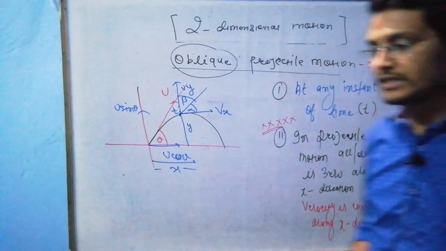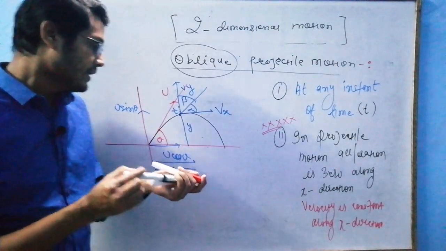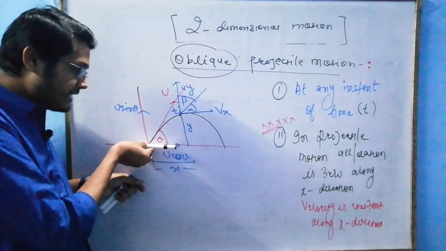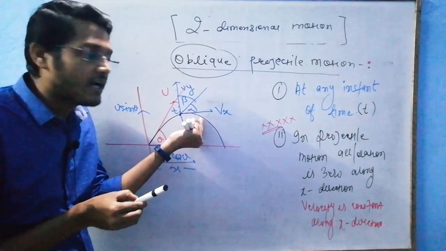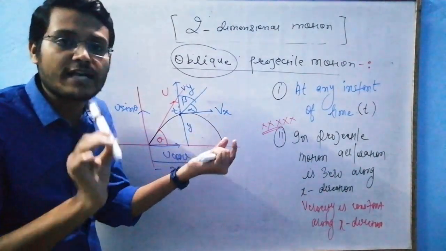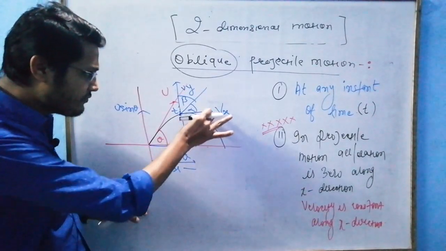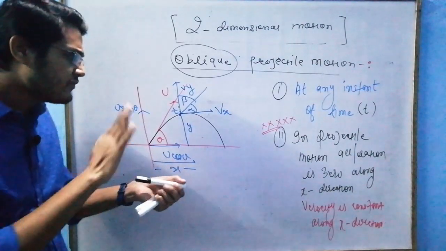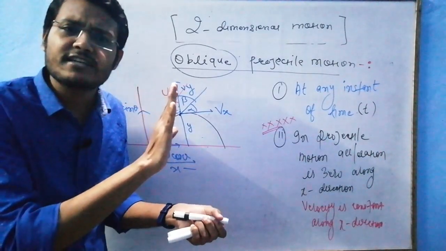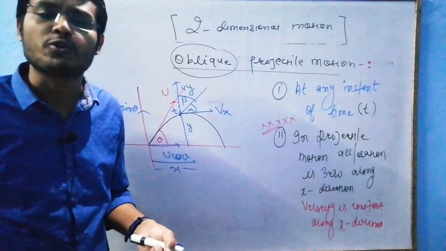Just understand why I use this word. The initial velocity is u cos theta. At any instant of time, this is vx, which is the final velocity. Tell me, if there is some force in x direction, which can increase or decrease the velocity? No, sir.